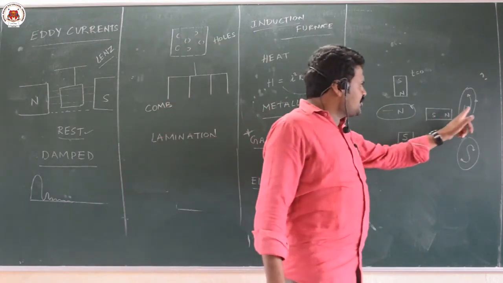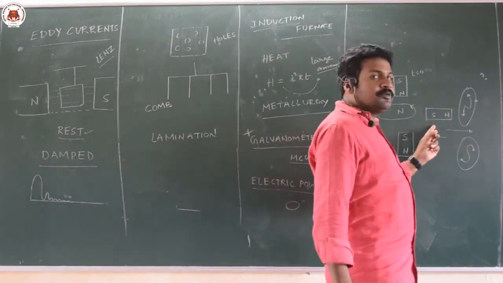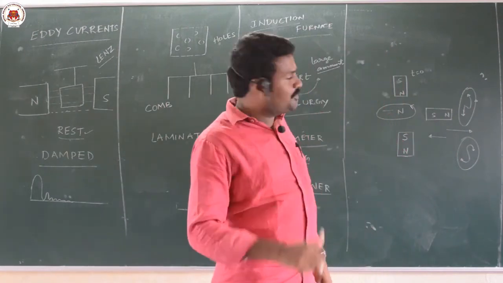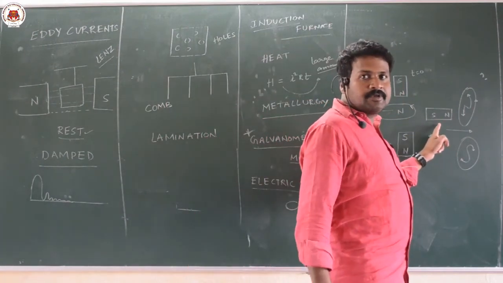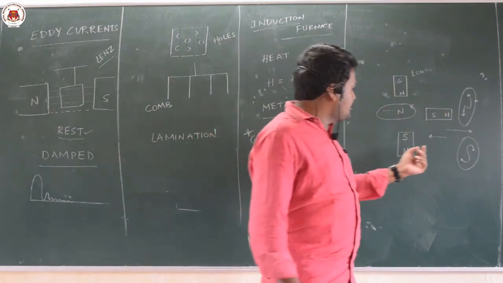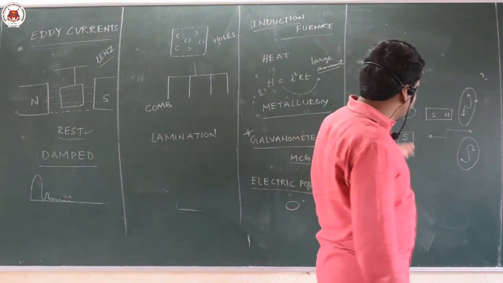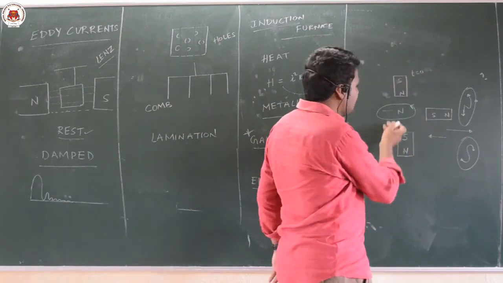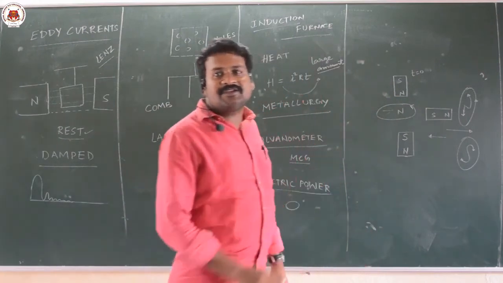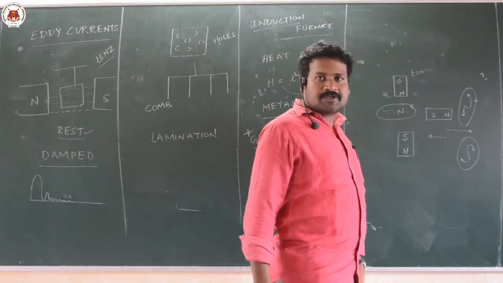The movement of the magnet is responsible for the development of EMF. This movement of the magnet is going to be stopped because of the induced current. When the magnet is entering, the induced current will oppose. When the magnet is leaving, the induced current will oppose. So here the north pole is entering and it opposed. Afterwards the south pole is going, that's why it is not changing its polarity. Here it is changing its polarity because north is going out.